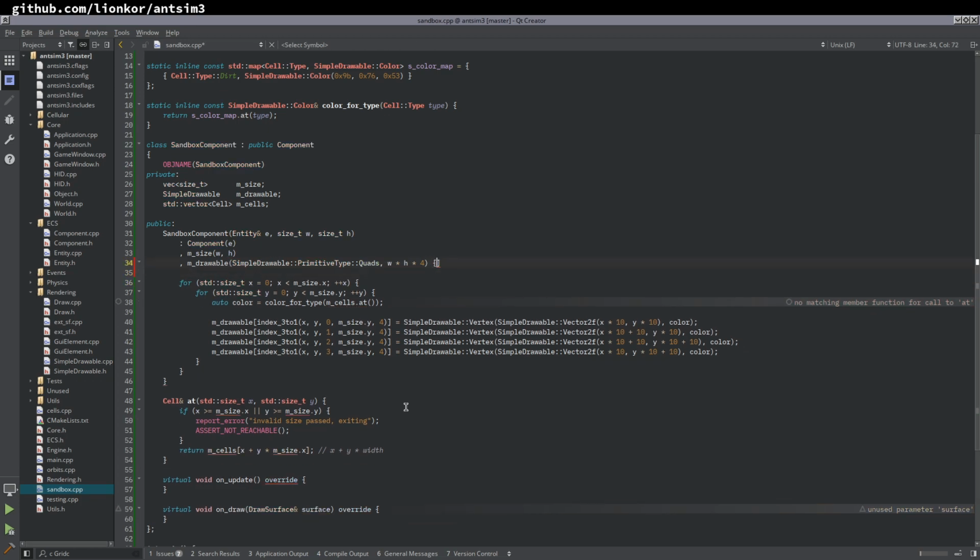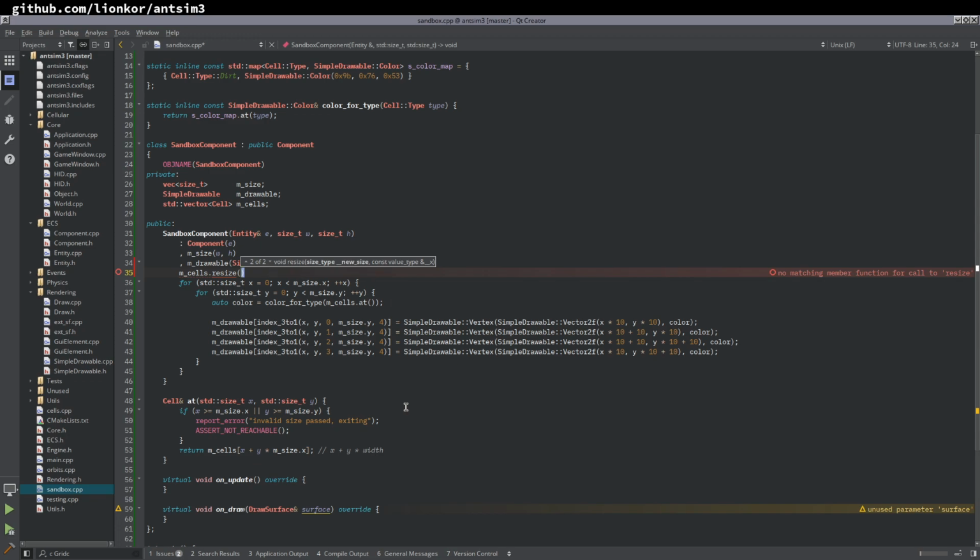We should get rid of that initialization. Instead, initialize our cells with cells resize. Normally we give it width times height, right? But then we also give it a default constructed cell that every cell is going to have. So this is going to be cell type dirt, for example, right? That's why we have a default. So this should really be air, you know, the default should be air, whatever.